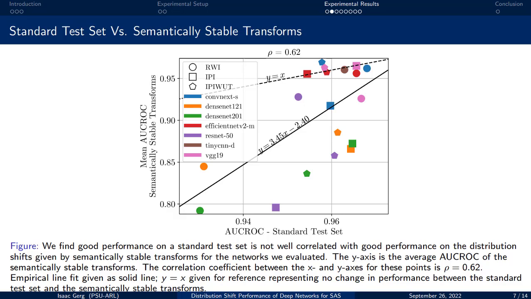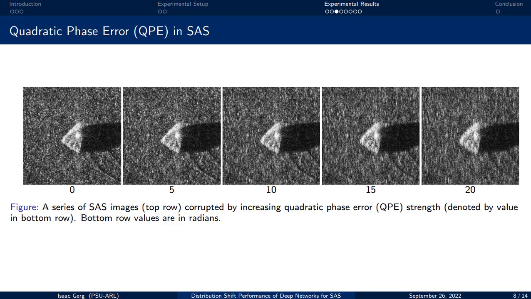Next, we examine quadratic phase error, or QPE, as a function of machine learning performance. Here I show an example set of SAS images corrupted by quadratic phase error over a range of strengths from 0 to 20 radians. Recall that QPE is a common aberration present in SAS images.